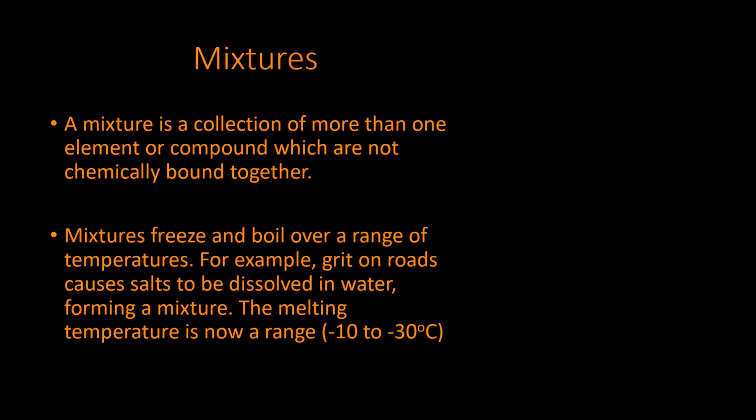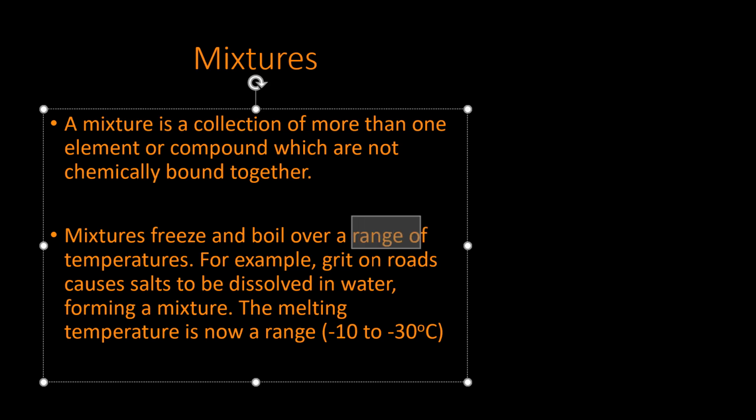So a mixture, as we've just seen, is a collection of more than one element or compound which are not chemically bound together, right? Just like the tap water example that we saw there. Now, mixtures freeze and boil or melt and boil over a range of temperatures, okay? A range of temperatures. Now, I can't stress enough that this word range is important. Okay, so rather than exactly at 0 degrees ice melting into water, if you had tap water, or even worse, if you had salt water or whatever it's going to be, then the melting temperature is going to be over a range of temperatures, not just at one specific temperature, right?